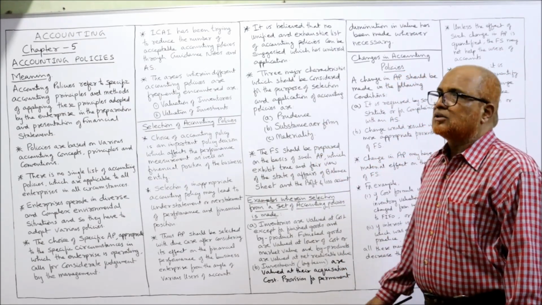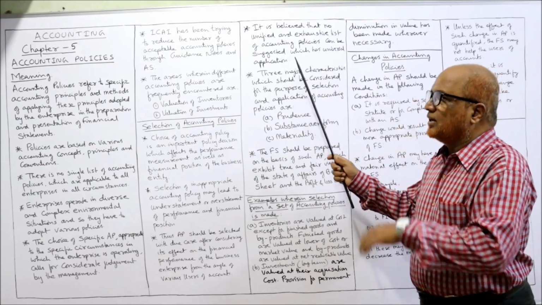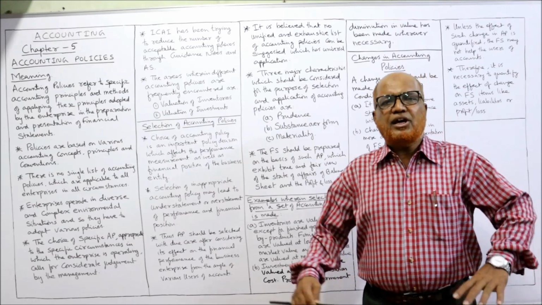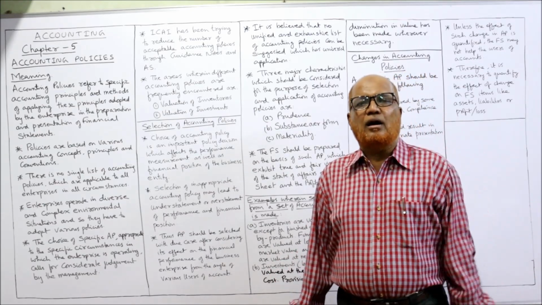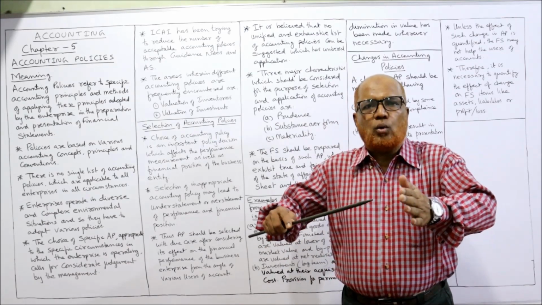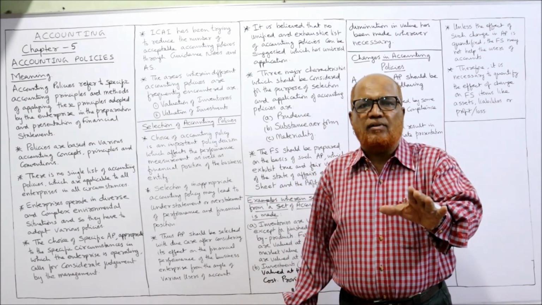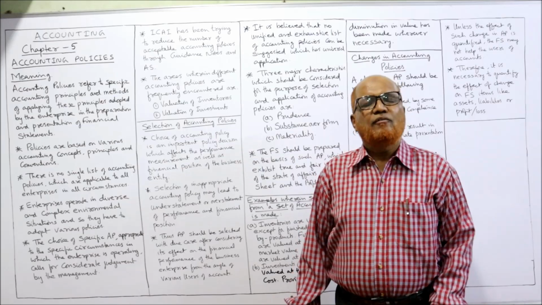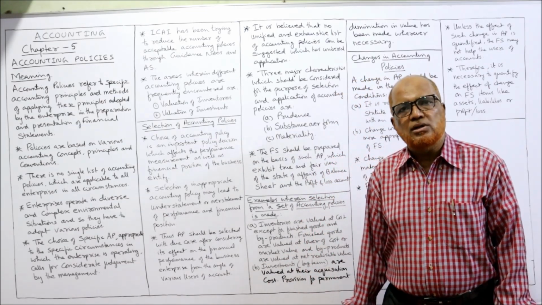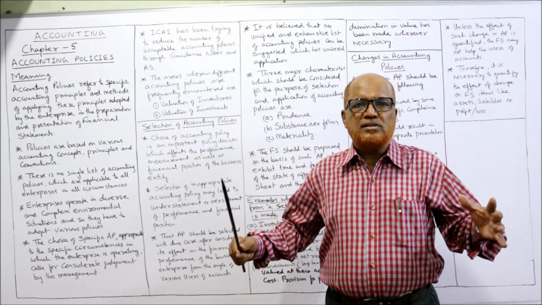It is believed that no unified and exhaustive list of accounting policies can be suggested for all. We cannot give a universal formula that these are the only accounting policies available to be applied. No, we cannot give any generalization like that because every business operates in a different situation.